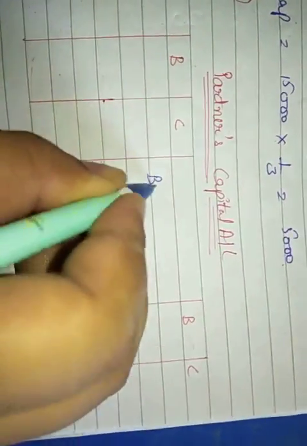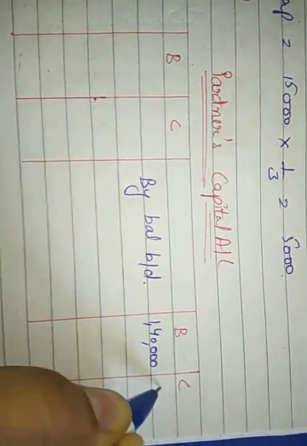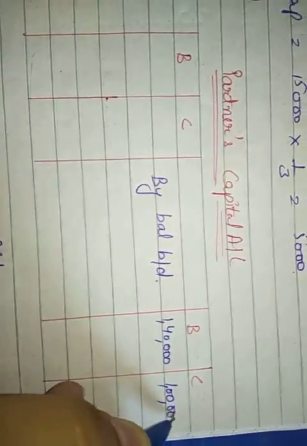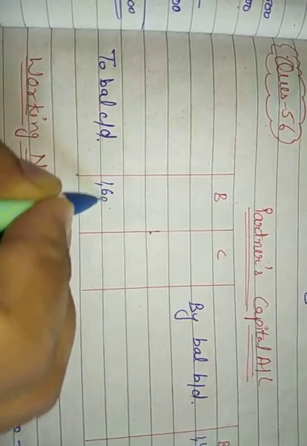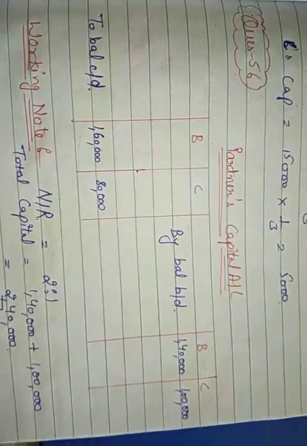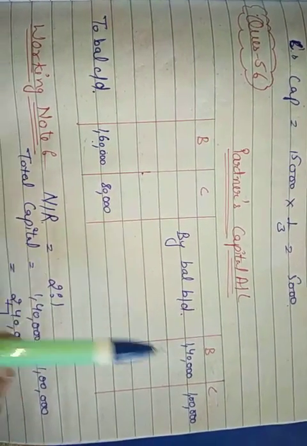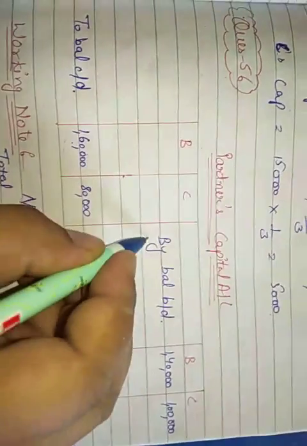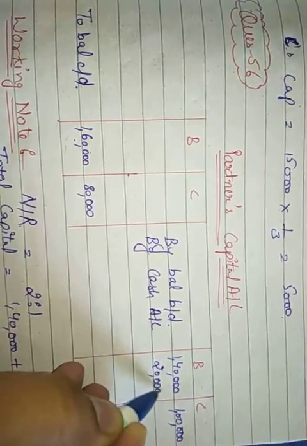Now here in the partners' capital account, firstly we are going to bring down the earlier balance. That is 1,40,000 for B and 1 lakh for C. Now in the end, what you need are these two balances. So we will write it here. Balance carried down, 1,60,000 for B and 80,000 for C. Now you need to adjust it. As you can see, here is 1,60,000, but here is only 1,40,000, which means you need to bring in cash. So the entry will be by cash account, and you need to bring in 20,000 rupees.